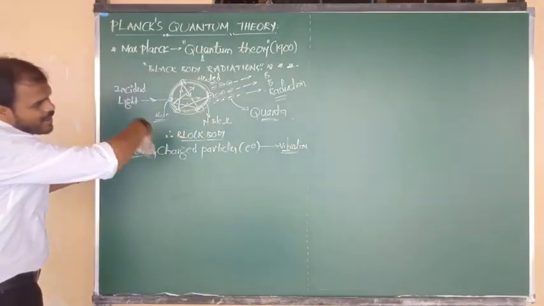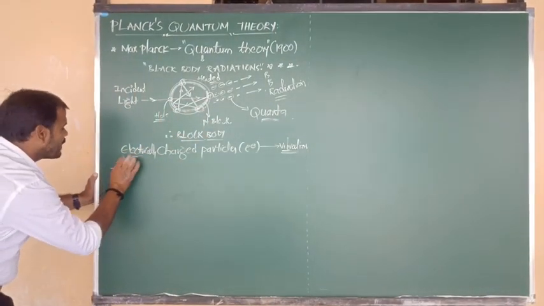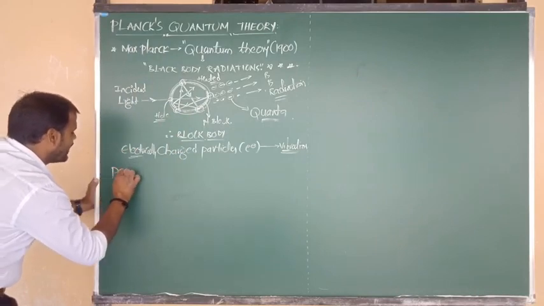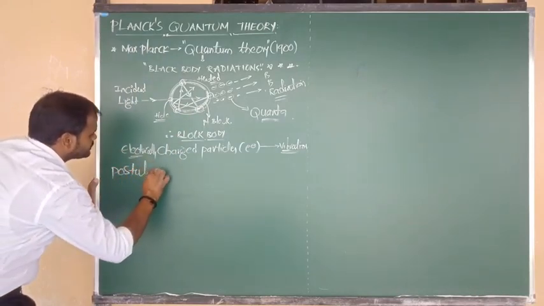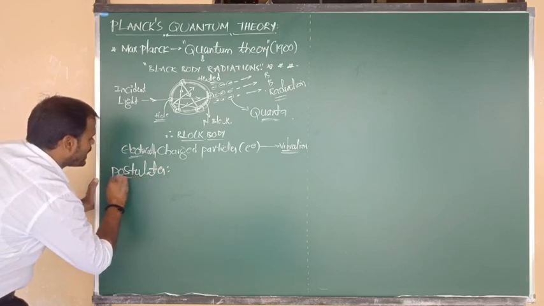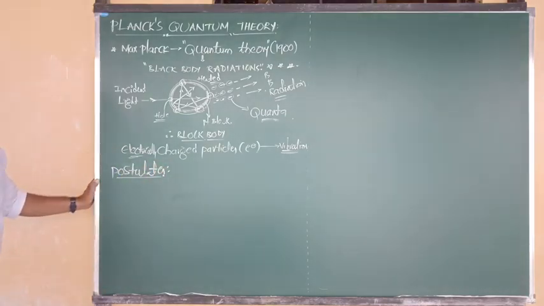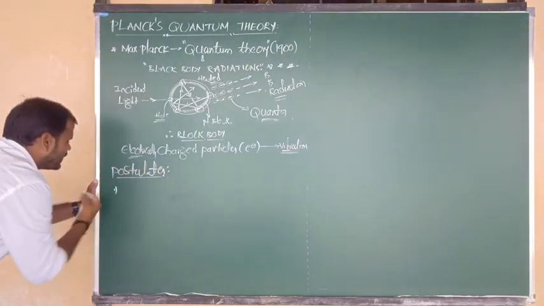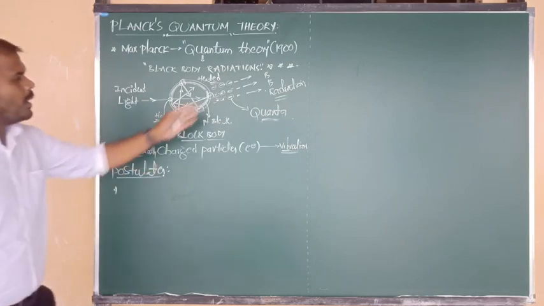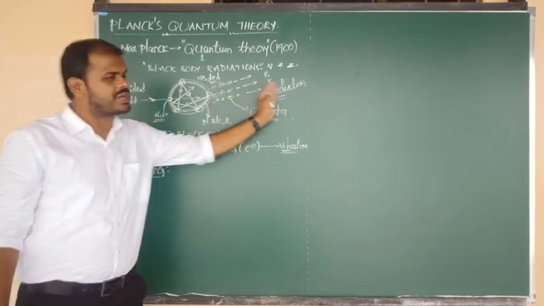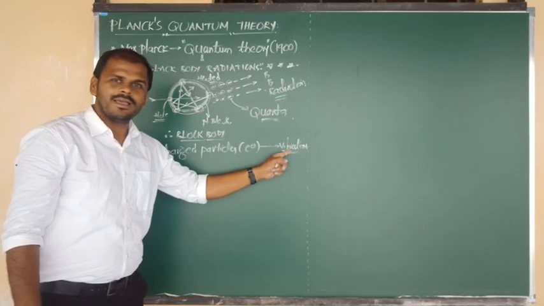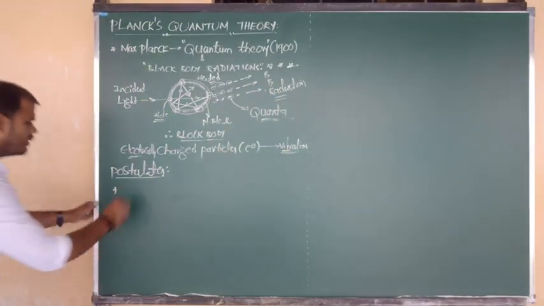Based on this explanation, Max Planck gave mainly 4 postulates. How many postulates do we have? 4 postulates. Postulate number 1: black body radiations are emitted due to vibrations of electrons.